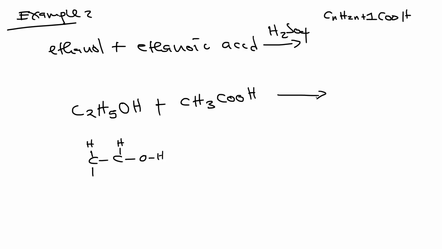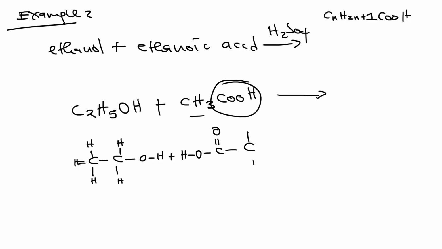So this is ethanol. Then ethanoic acid reacts with it. How many carbons? 1 and 3 hydrogens.